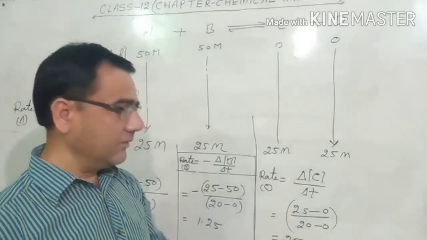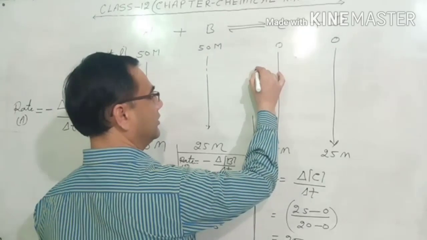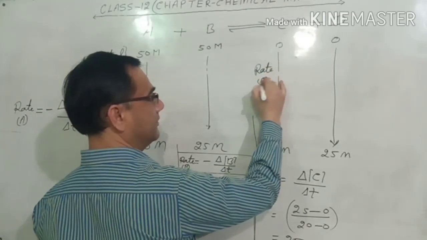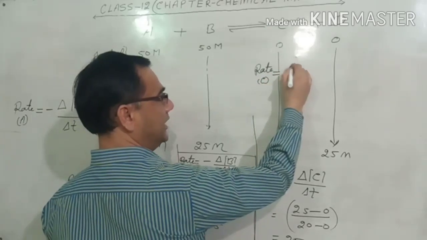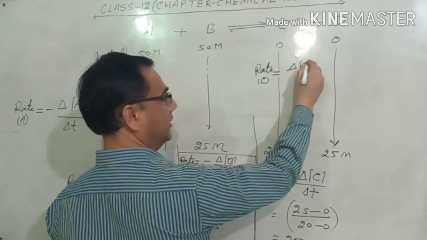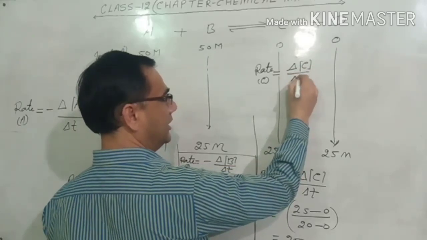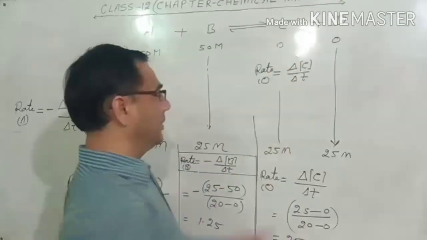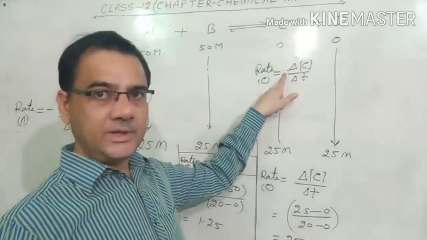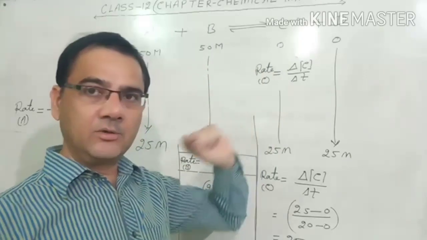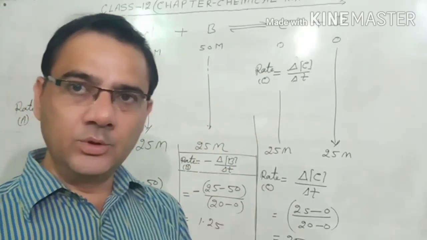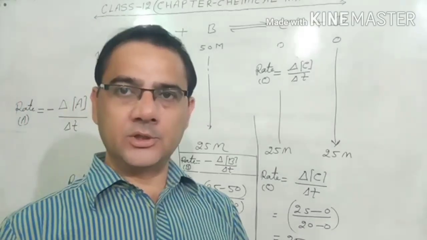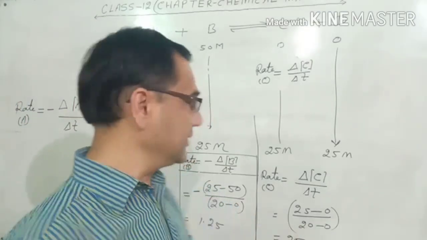And what is the general formula for this? The general formula, you can write: rate of the product C is equal to change in concentration of the product C upon time taken for the change. And you must remember, we don't use the negative sign here. So whenever we calculate the rate of the reaction of the product, we have no need to put the negative sign in the formula. But whenever we calculate the rate of reaction of the reactant, we always put the negative sign.